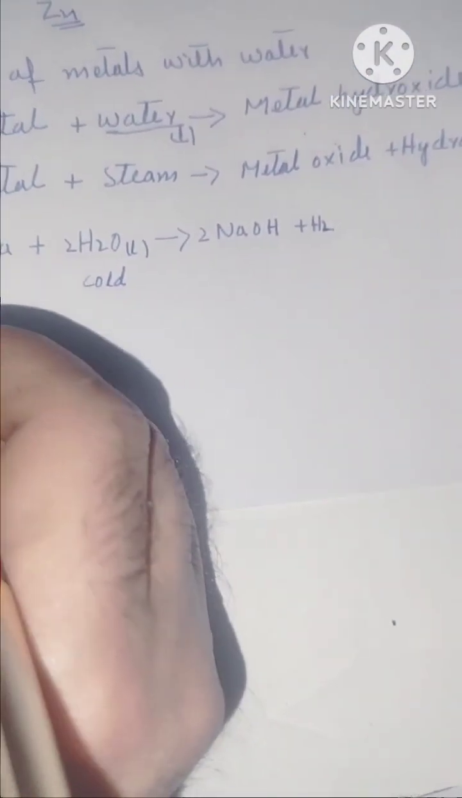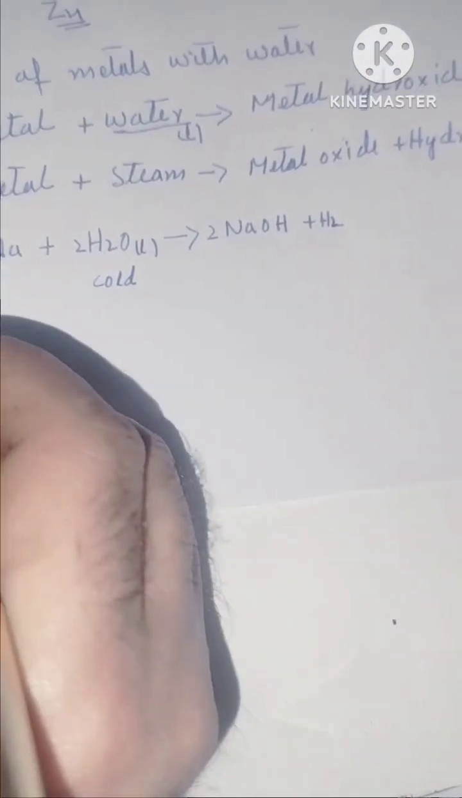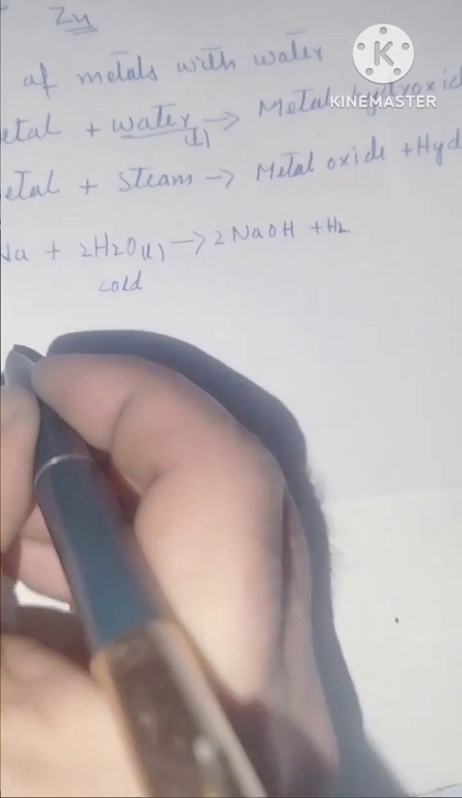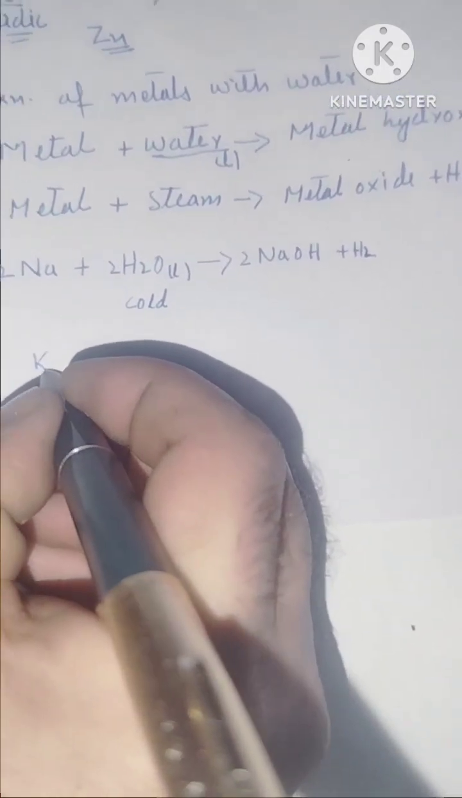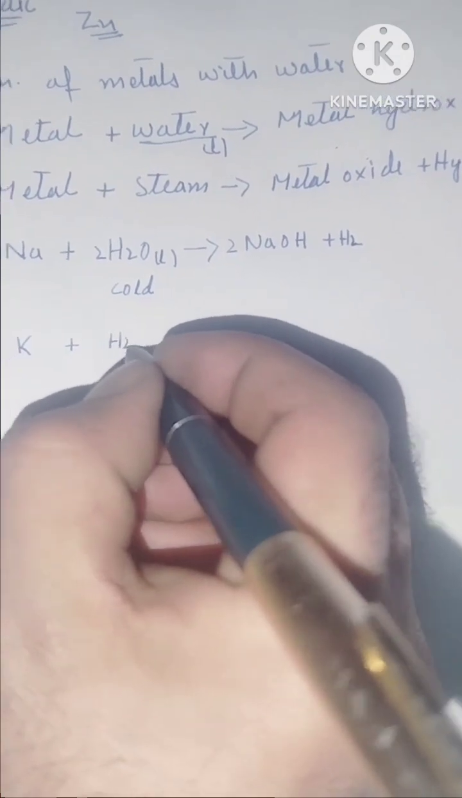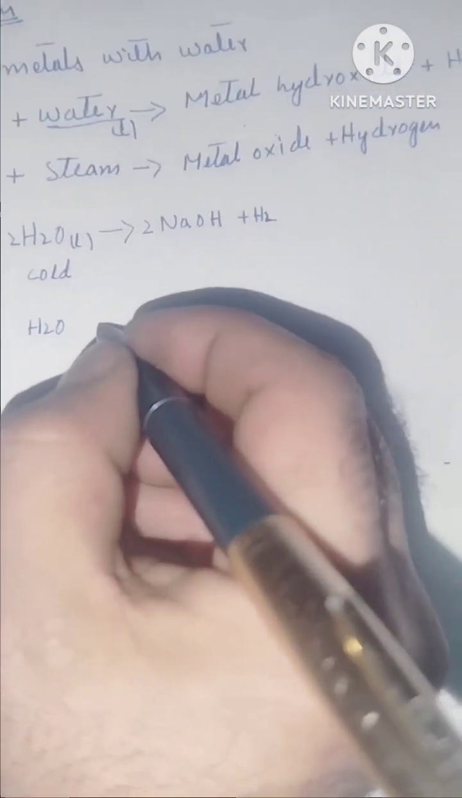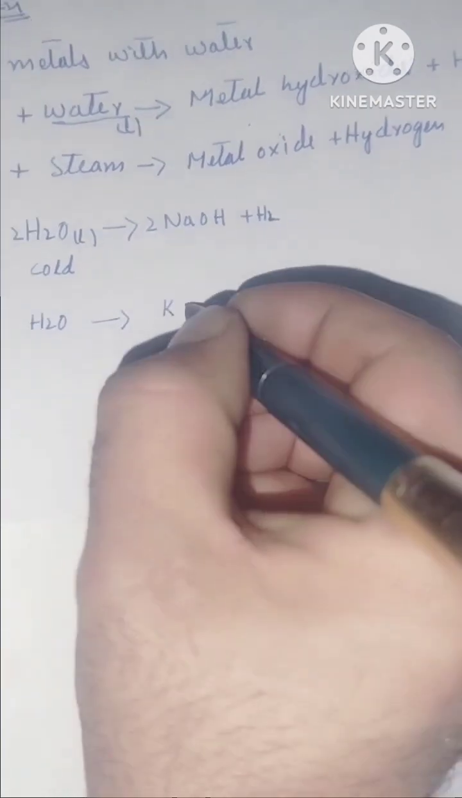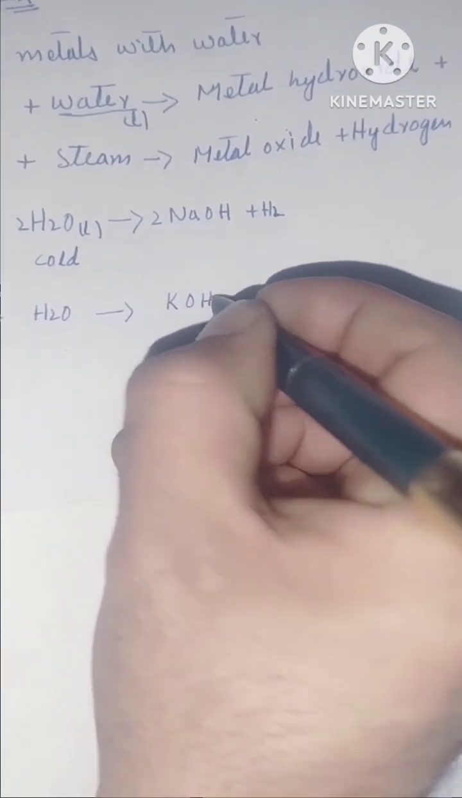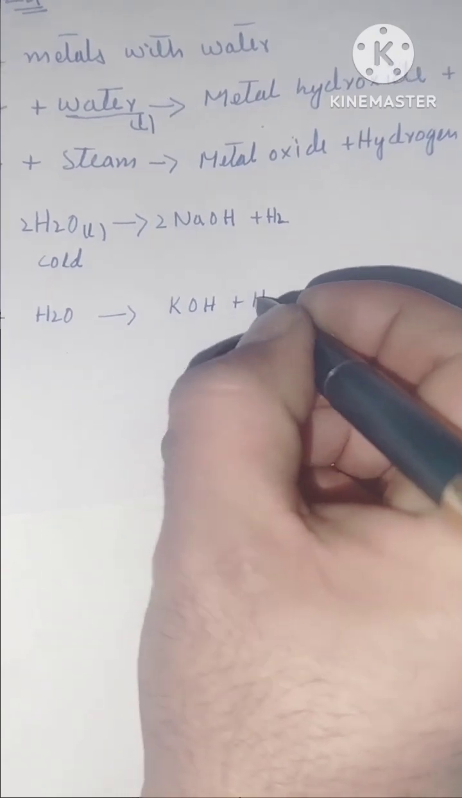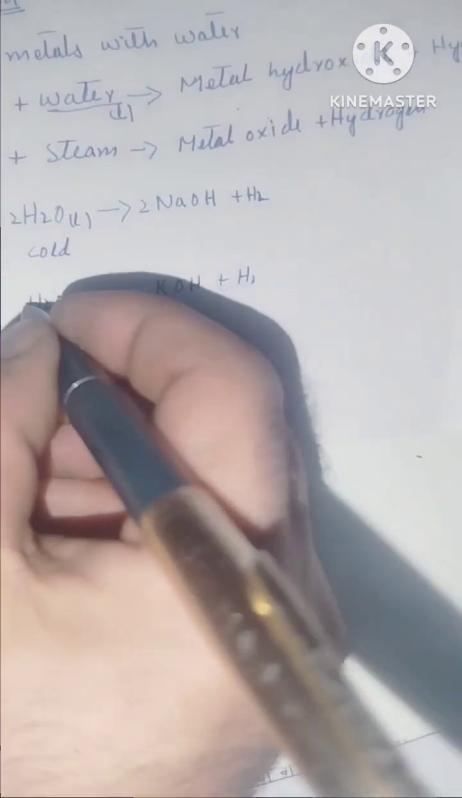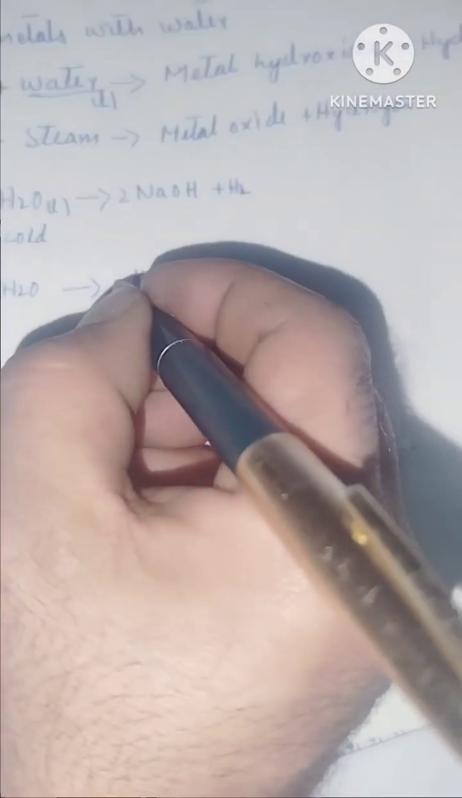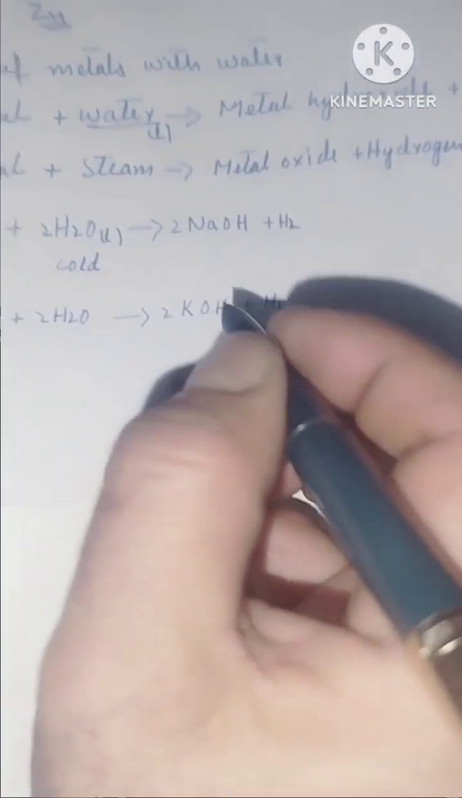Another example of a metal which reacts with cold water is potassium. Potassium also reacts with cold water and forms potassium hydroxide with the liberation of hydrogen gas. So it will form KOH, that is potassium hydroxide, plus hydrogen gas. Here you can balance: twice potassium, twice water and twice potassium hydroxide.